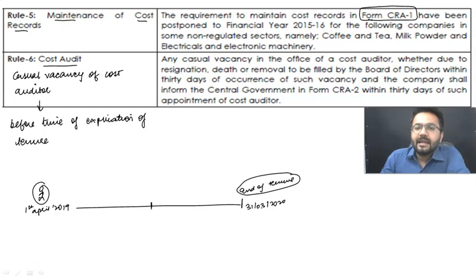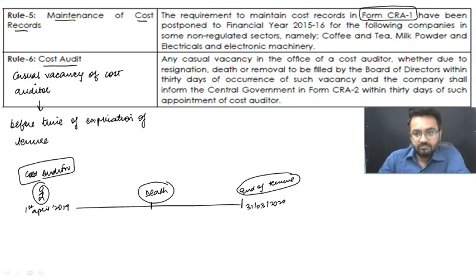So in case any casual vacancy is going to be there, that means your cost auditor has been removed by the company or the resignation has taken place. So let us suppose that there is a death. He died. Alas, he died. Right? Now, what you are going to do, the company is going to inform that the death of the cost auditor has taken place.